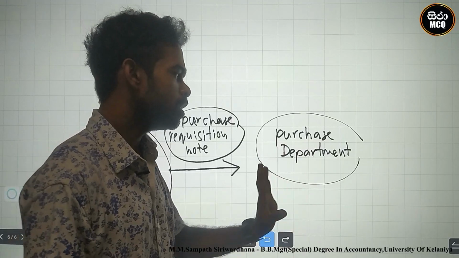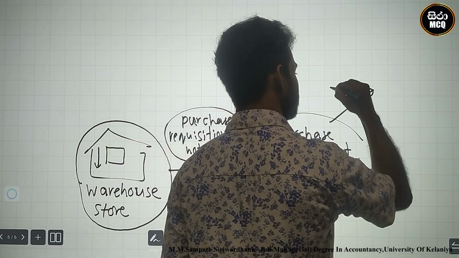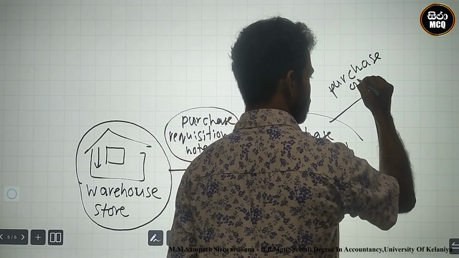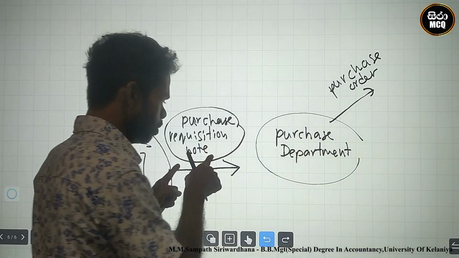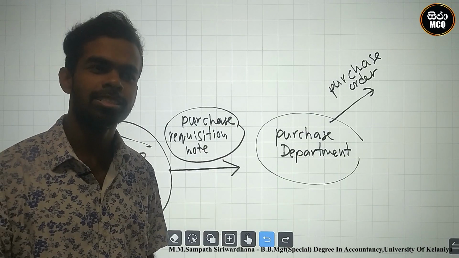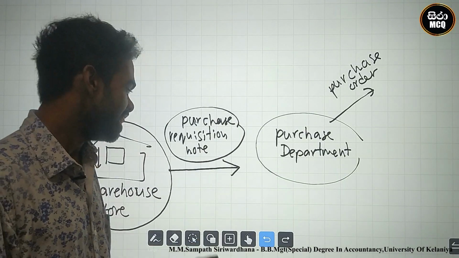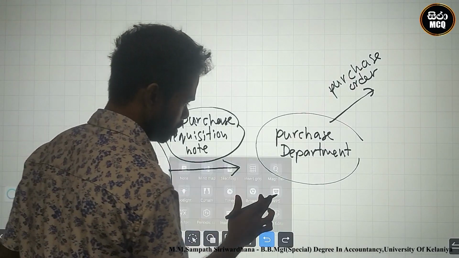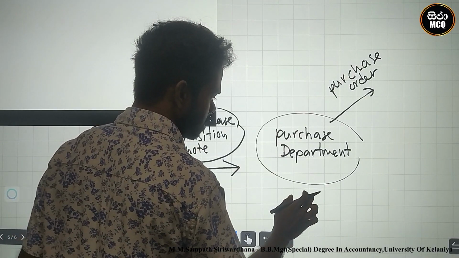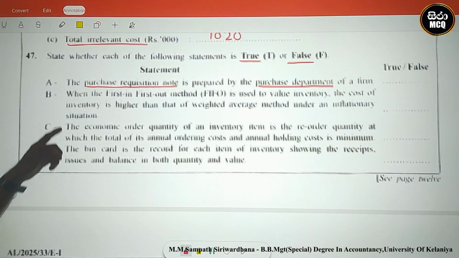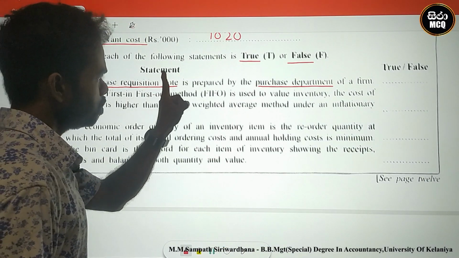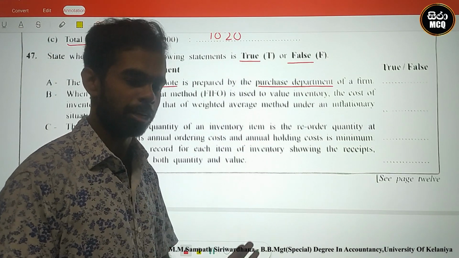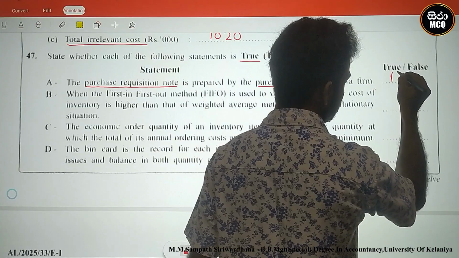The purchase department then creates a purchase order. That is the ordering part. This is not ordering, this is the requesting: please purchase some goods. This is the purchase requisition note prepared by the warehouse. The statement says the purchase requisition note is prepared by the purchase department. No, this is prepared by the warehouse. Therefore this statement is false.